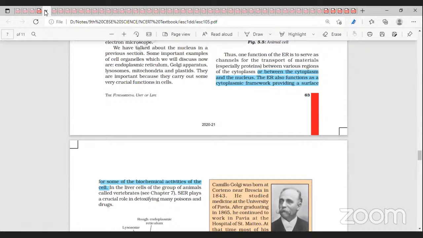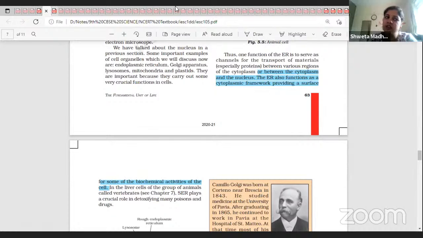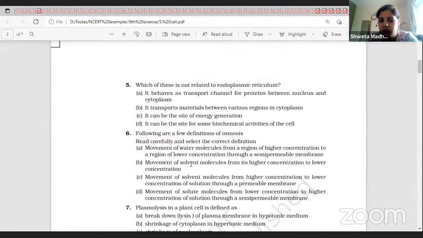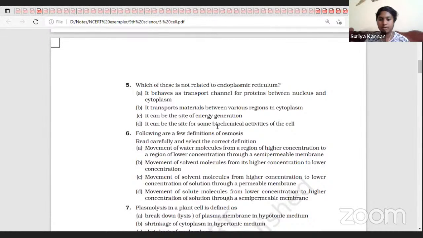C and D are correct answers. Energy generation takes place in mitochondria. Energy generation is completely related to mitochondria. How can you forget that?